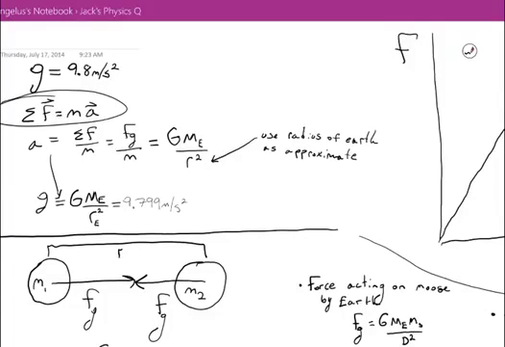In this case, just for simplicity, let's imagine something near the surface of the Earth, and ignore all of the other forces except for the force of attraction from the Earth. So in this case, the net force is just going to be the force of gravity due to the Earth acting on some object, maybe a moose standing on the surface of the Earth.